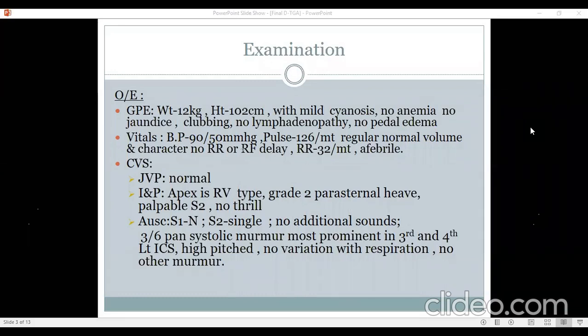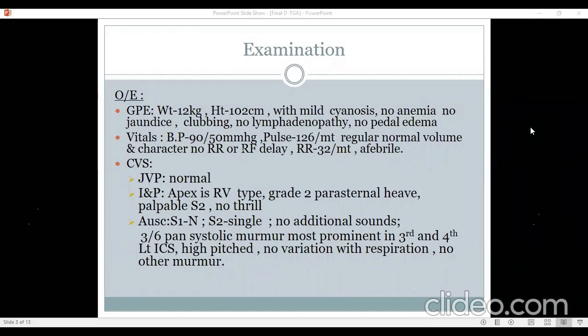It's a little odd finding for a classical TGA because generally TGAs are murmurless. They have no murmurs. But in the context of this particular patient, we should not go away from TGA and therefore think of it as a TR murmur.